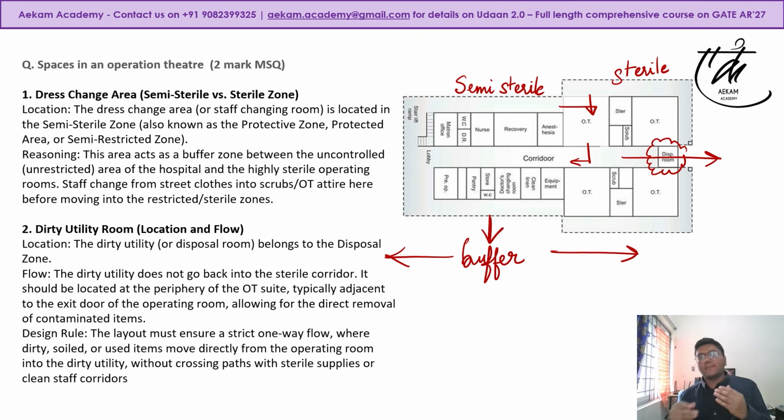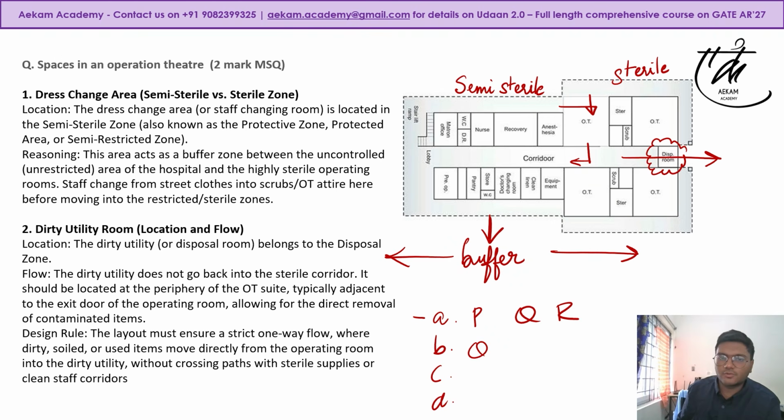Based on that, there might be multiple options, so it could be P, Q, R, S. In that, one set is correct, or just P, Q, R is correct, two are incorrect, three can be correct, one can be incorrect. But the basic trick in solving such MSQ questions is to first start eliminating the options that you know. For example, there are four options: A, B, C, D. You have P Q R in one, Q S P in one, S R Q in one, and P Q S in one.